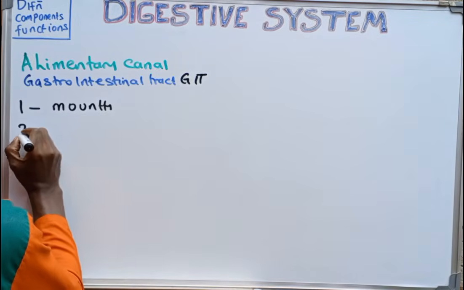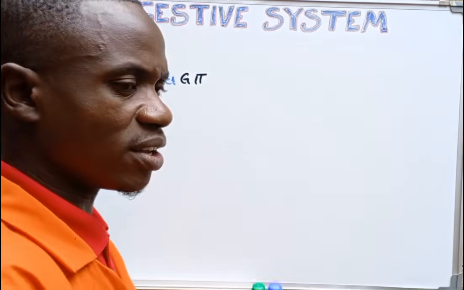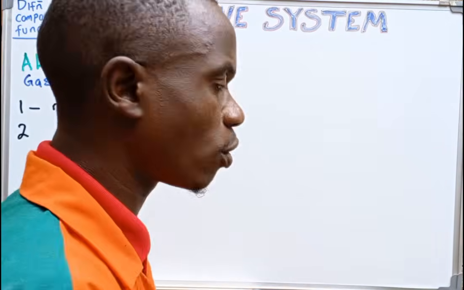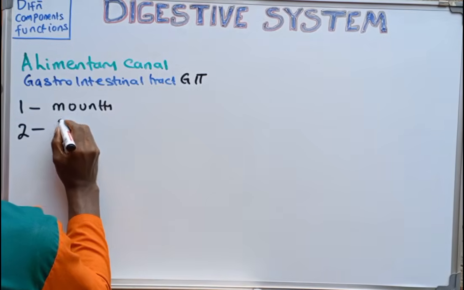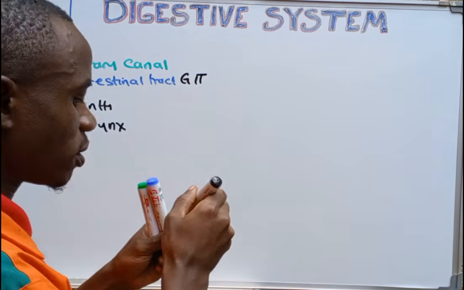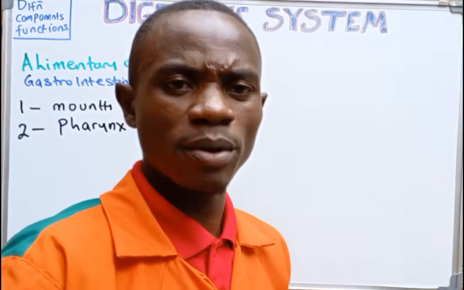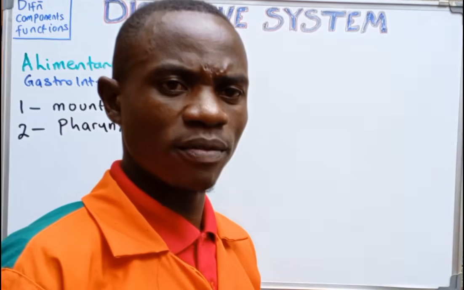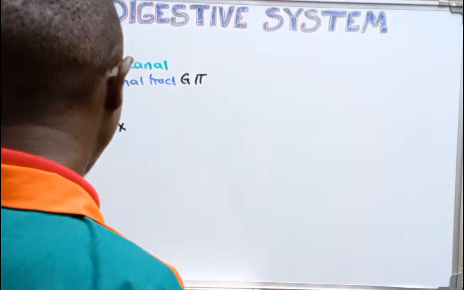Then the second part of the alimentary canal is the pharynx, at the back of the oral cavity. The pharynx aids in the swallowing process, the downward movement of the food toward the stomach.